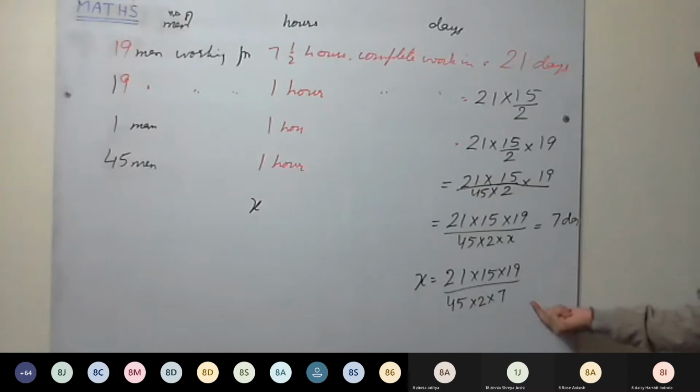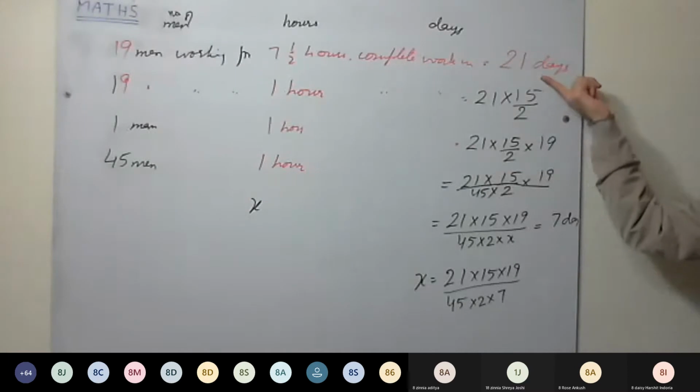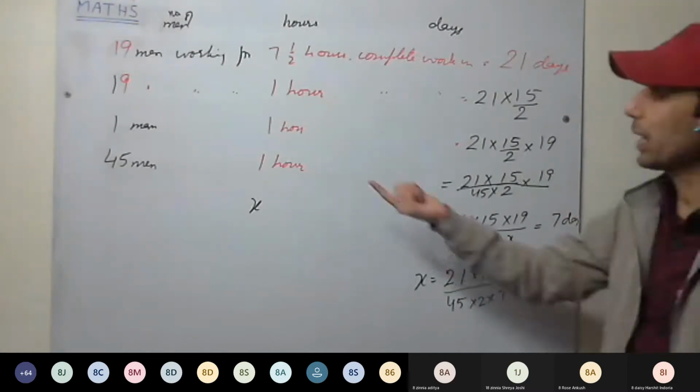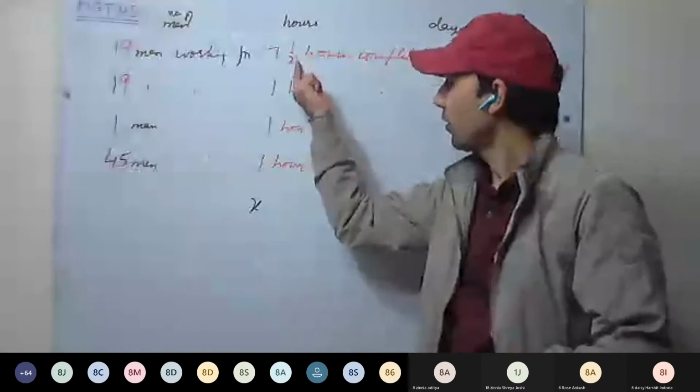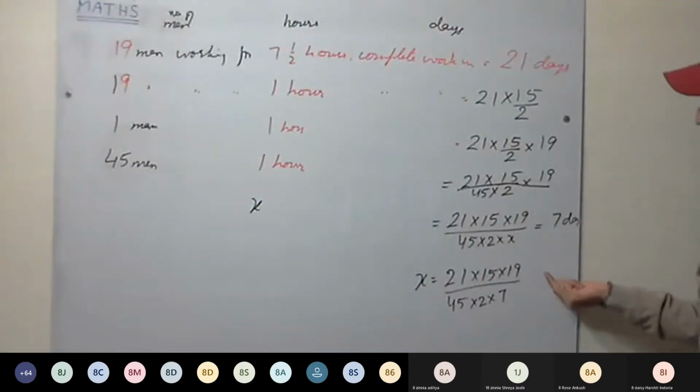Understood this one? See here, earlier 19 men were completing in 21 days. Now they have to complete in just 7 days. So 1/3 of the number of days they must take. Men have increased, hours have as well increased here slightly. So any doubt in this question?